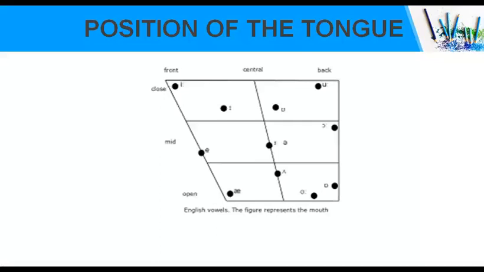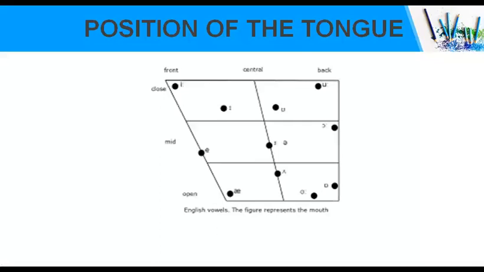So the conditions are changing. The position of the tongue is changing, as well as the shape of the lips. Depending upon the position of the tongue and the shape of the lips, the pronunciation of the vowel sounds differs. One more example, in the word last, L-A-S-T: what is happening? You can pronounce it and see what is happening. The tongue is lowered and the lips are somewhat rounded, isn't it?